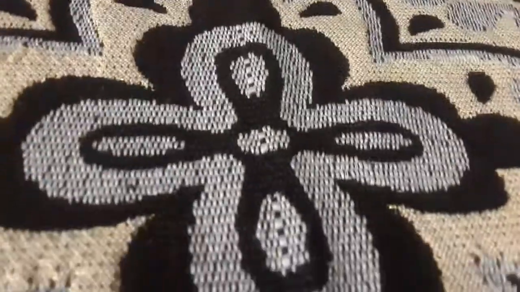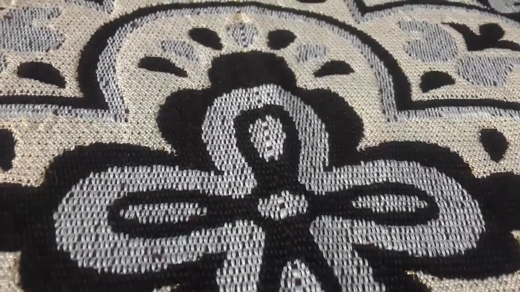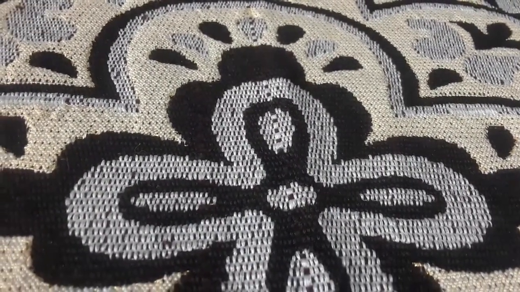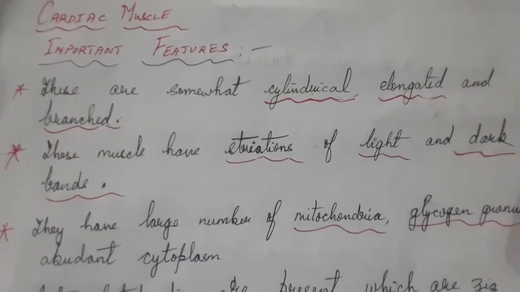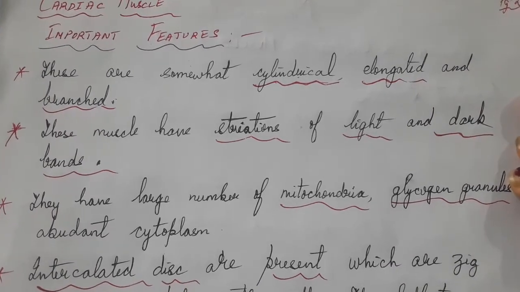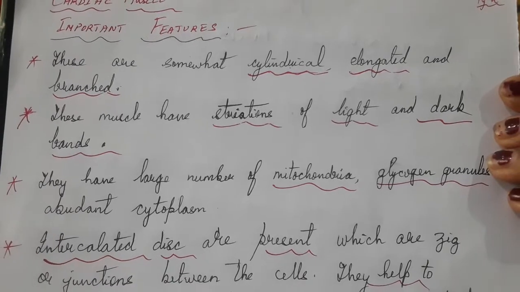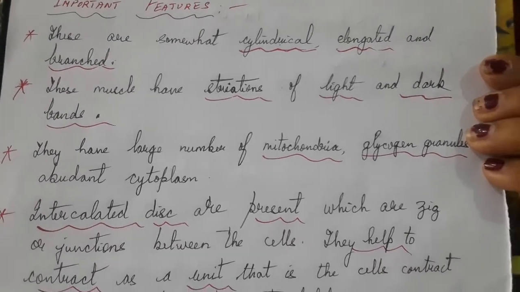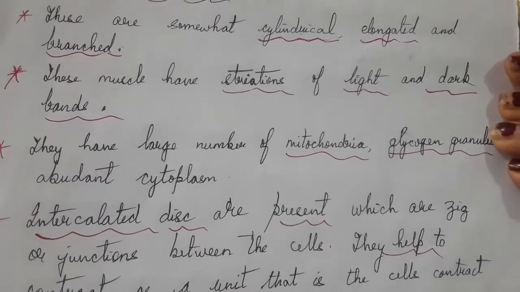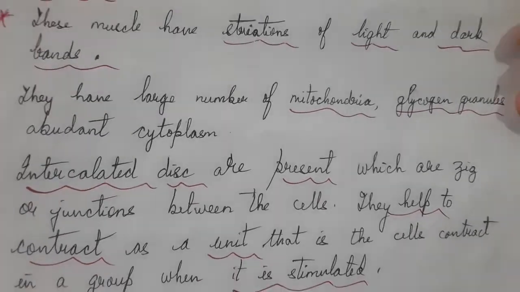Then we have cardiac muscles, located in the heart region, cylindrical, and have cross striations.